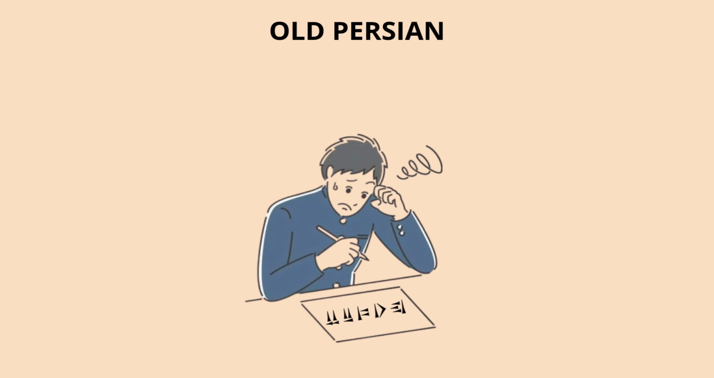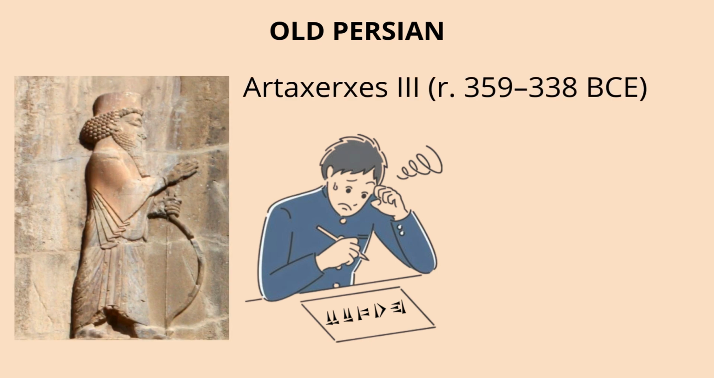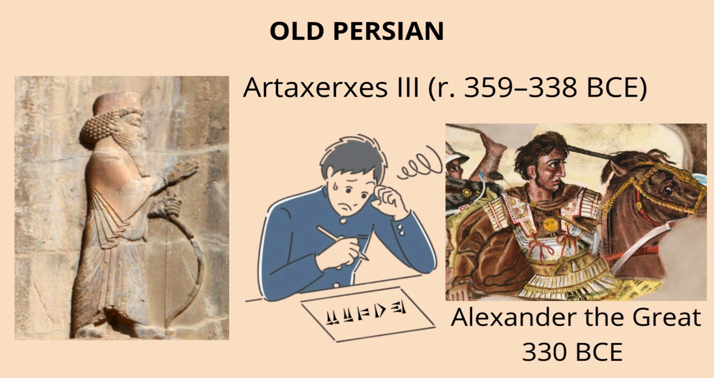Nevertheless, with the evolution of the language, some late Achaemenid inscriptions, like those from Artaxerxes III, show errors, indicating that even scribes struggled with the language back then. Old Persian definitely ceased to be a spoken language after the empire's fall in 330 BCE to the Greeks led by Alexander the Great.